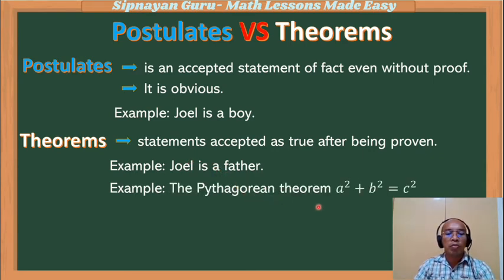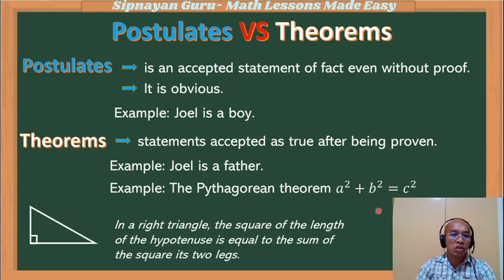One prominent theorem, if we are dealing with a right triangle, is the Pythagorean theorem, which is represented by the equation a squared plus b squared is equal to c squared. But what is the meaning of this equation? According to Pythagoras, a right triangle is a triangle with one right angle.